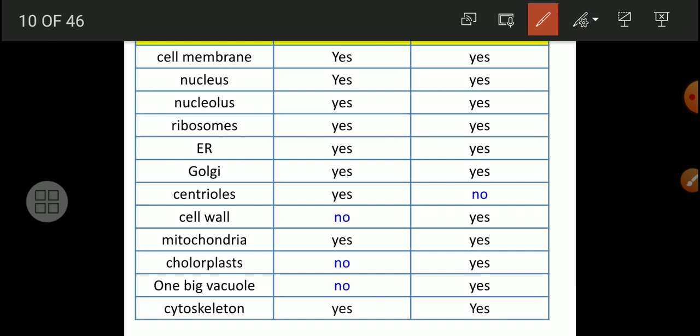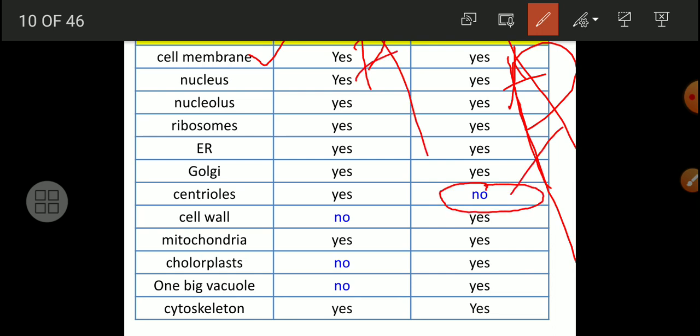We have to keep in mind here that cell membrane is present in this plant cell, and this is an animal cell. So cell membrane is present, nucleus is present, nucleolus is present, ribosome is present, endoplasmic reticulum and Golgi are present, centriole. This is plant and this is the animal, my friends. Centriole is not present in the plant cell, isn't it? Centriole is not present in the plant cell.